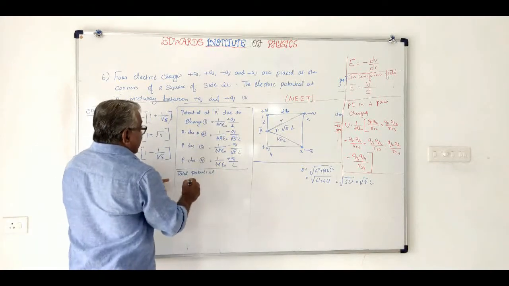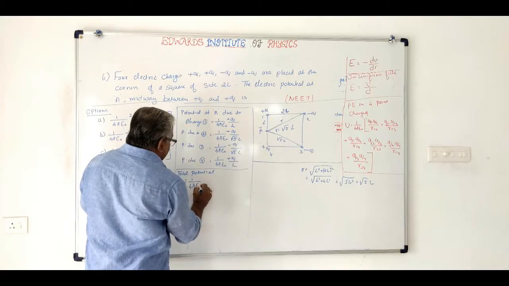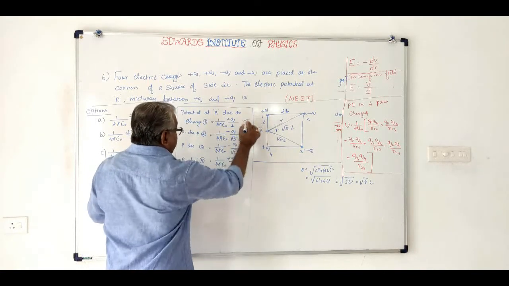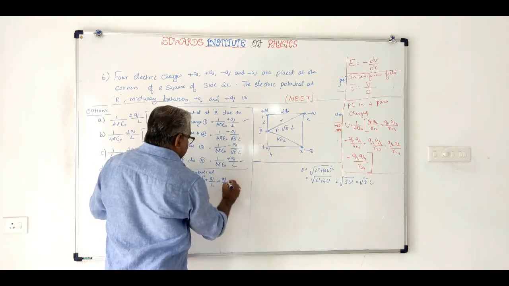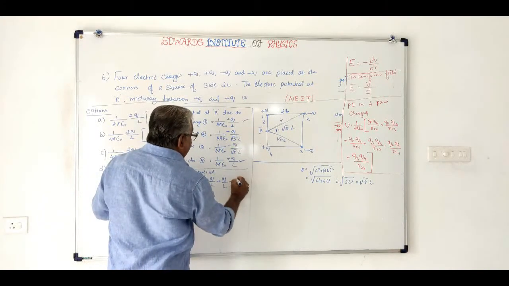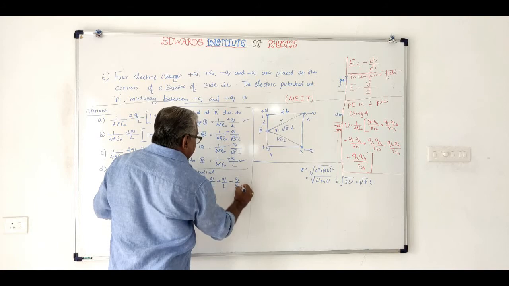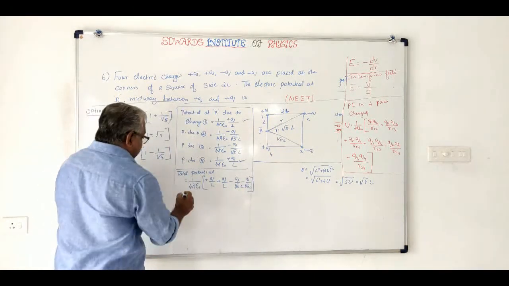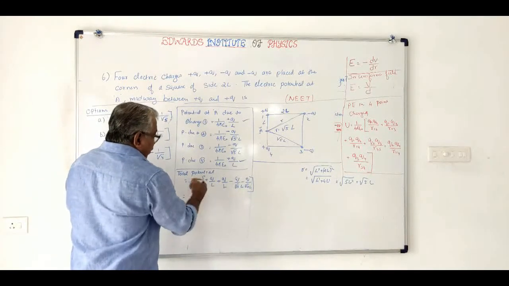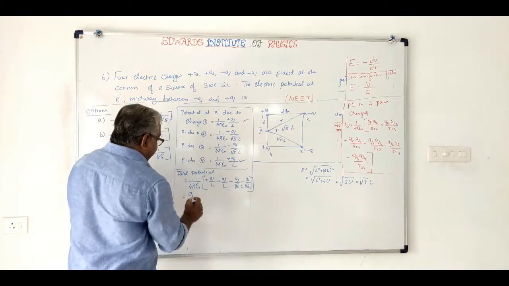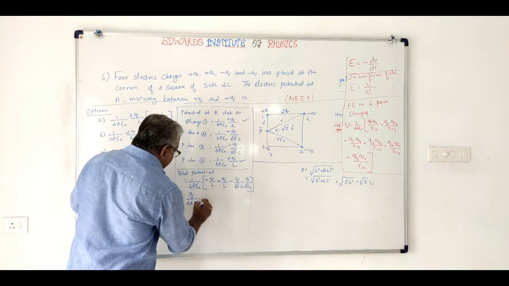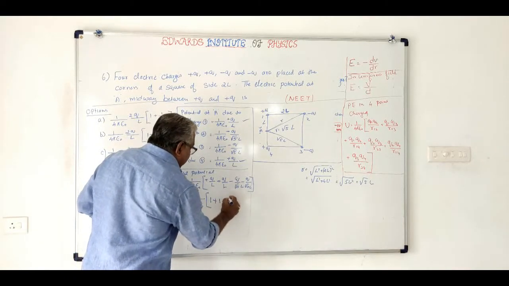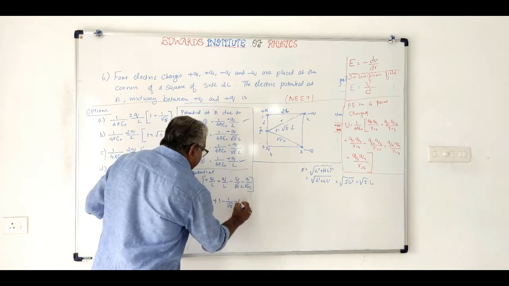So the total potential will be equal to the sum of all those things. That is 1 by 4 pi epsilon 0 into plus q by L, plus q by L, minus q by root 5 L, minus q by root 5 L. We take q by L outside: q by 4 pi epsilon 0 L into 1 plus 1 minus 1 by root 5 minus 1 by root 5.